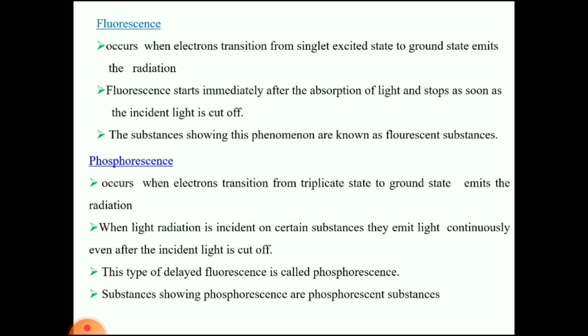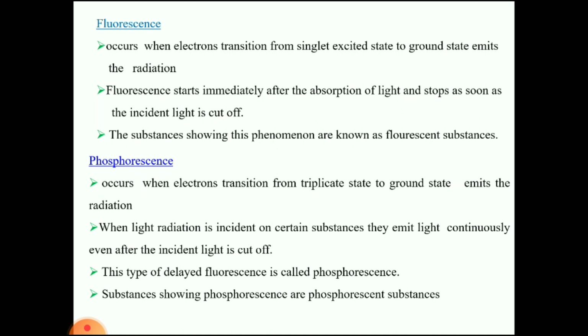Fluorescence is an instantaneous process. Why? Because the fluorescence starts immediately after absorption of the light and stops as soon as the incident light is cut off. If you cut off the incident light, the fluorescence will automatically stop immediately. So this is the instantaneous process. The substances showing this phenomenon are known as fluorescent substances.